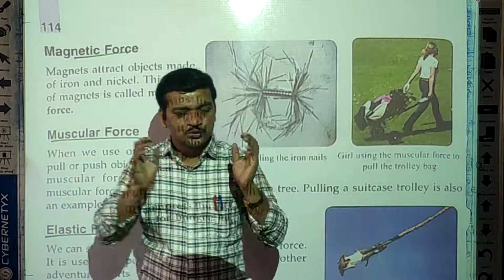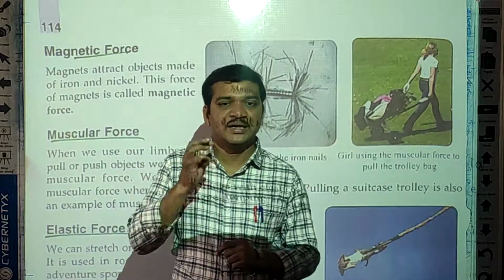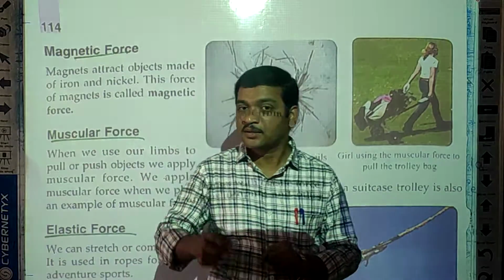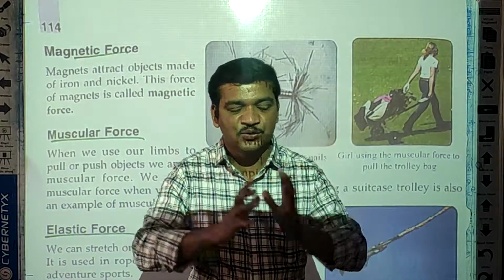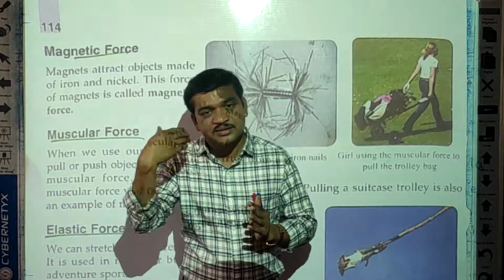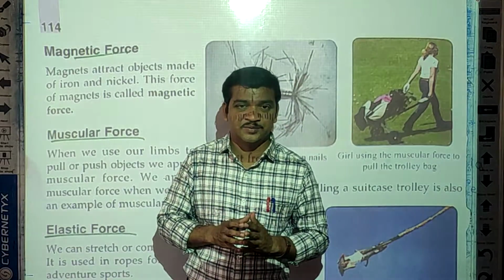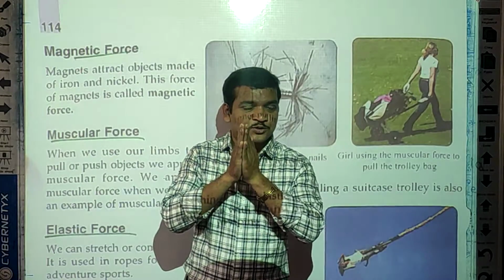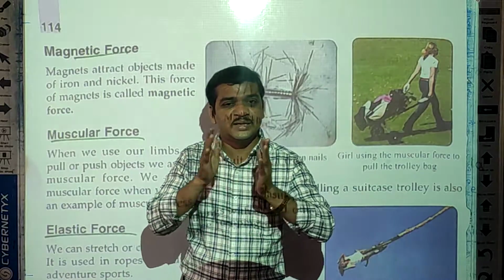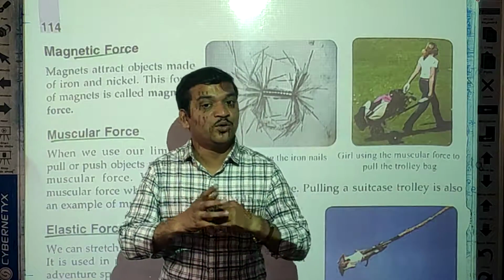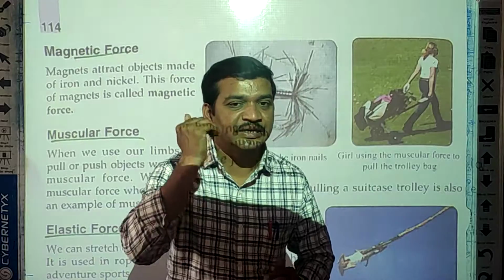Okay, students. Today we have seen three kinds of forces. The first one is gravitational force. The second one is magnetic force. Very good. And the third one is muscular force. The remaining types of forces we will see in our next video, students. So today's gravitational force, magnetic force and muscular force, read them one more time at home with their examples. I hope you understood today's part. Today we'll stop here. The remaining part will continue in our next video.